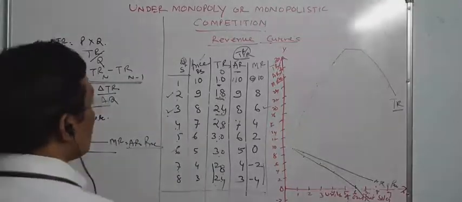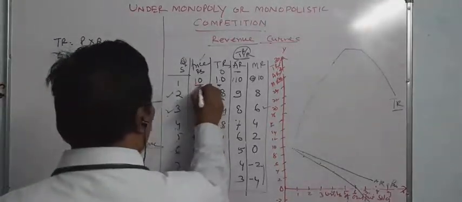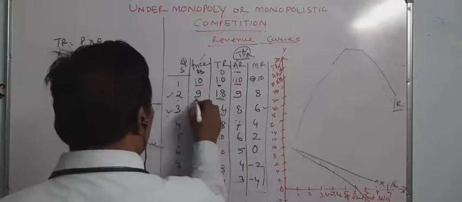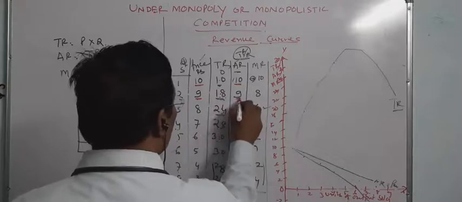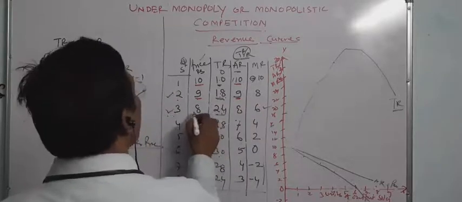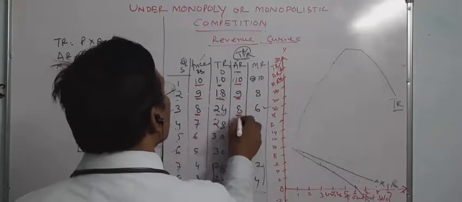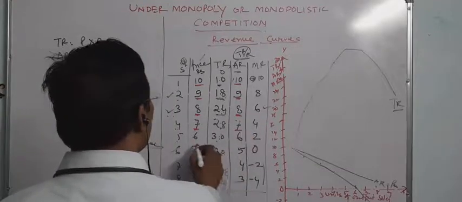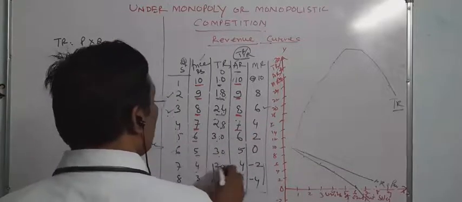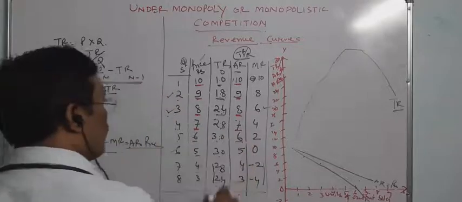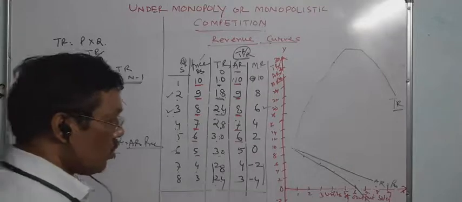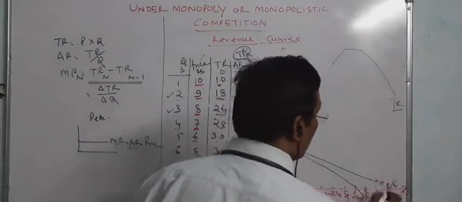It means for the first quantity, price 10, average revenue 10. Second quantity, price is 9, average revenue also 9. Third case price is 8, average revenue is 8. Fourth case price is 7, average revenue 7. Fifth case 6, and the 7th and 8th cases, in all these cases we conclude that price and average revenue are the same.